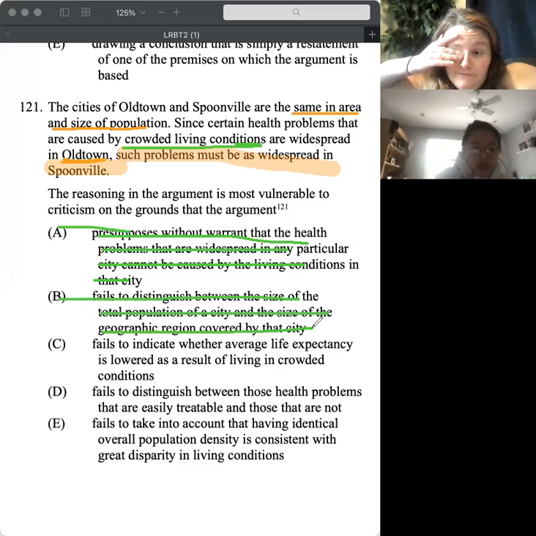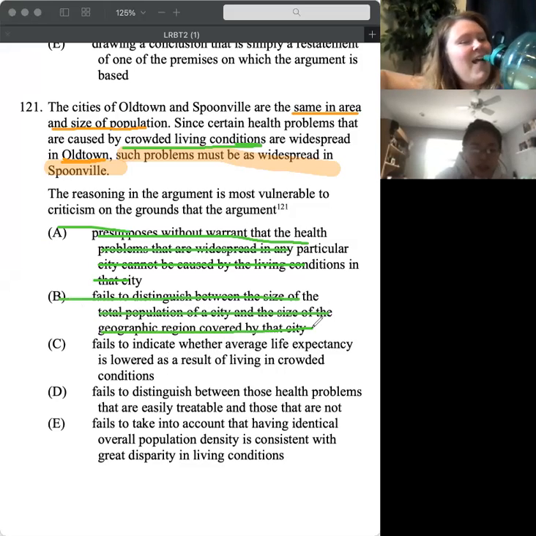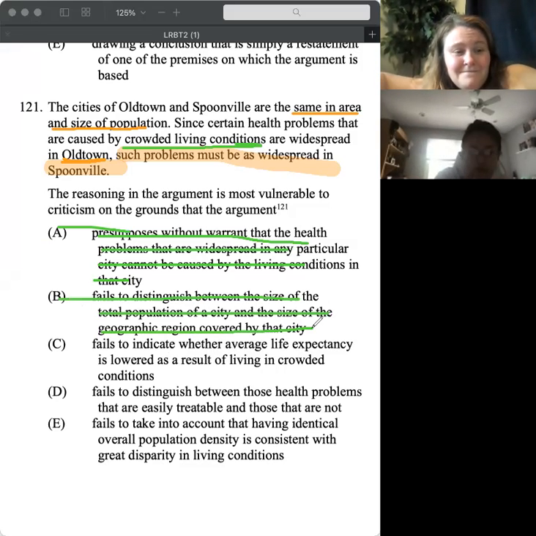Fails to indicate whether average life expectancy is lowered as a result of living in crowded conditions. This doesn't really matter. Technically, we do fail to share whether life expectancy is lowered or not, but who cares?